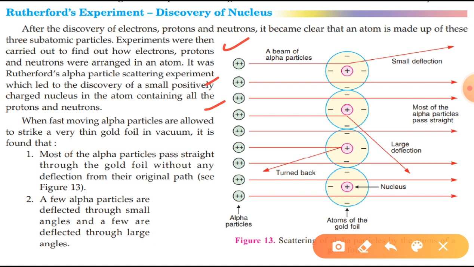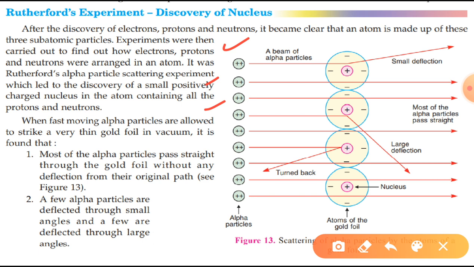Since the number of alpha particles which bounced back was very small, hence the volume of the nucleus is very small as compared to total volume of the atom. Now students, the alpha particle has appreciable mass. There is deflection from the nucleus. It means that almost entire mass of an atom lies at its center. So these were the conclusions made by Rutherford.